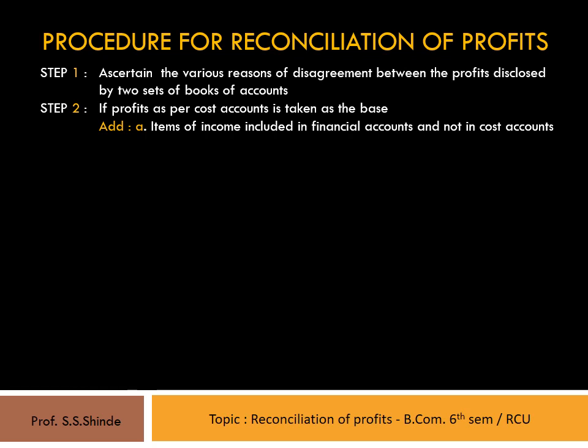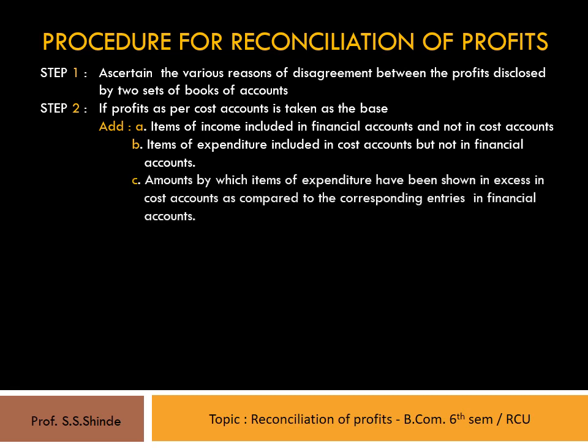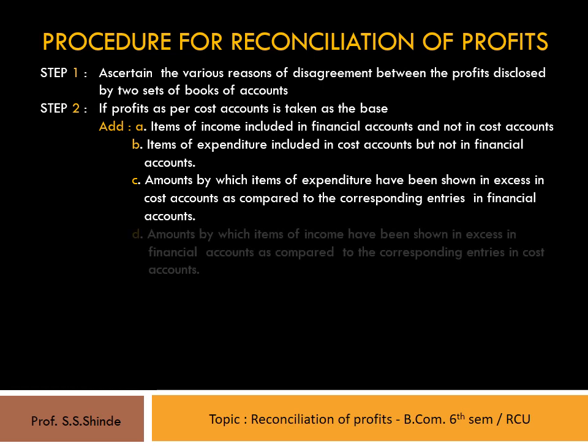So the first one will be items of income included in financial accounts and not in cost accounts. The second expenditure that would be added is items of expenditure included in cost accounts but not in financial accounts. Third, amounts by which items of expenditure have been shown in excess in cost accounts as compared to the corresponding entries in financial accounts.